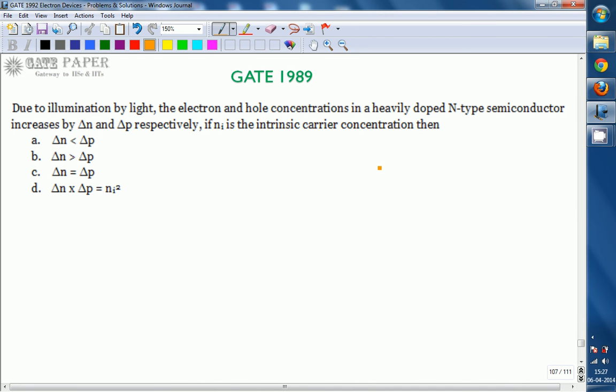We are discussing the GATE 1989 ECE paper. This question is related to electronics. Due to illumination by light, the electron and hole concentrations in a heavily doped n-type semiconductor increase by delta n